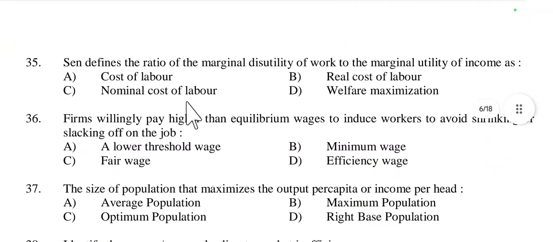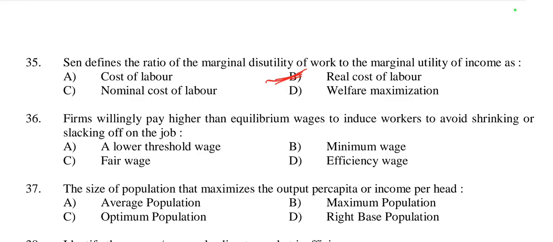Then question number 35, Amartya Sen defines the ratio of the marginal disutility of work to the marginal utility of income as the real cost of labor, nominal cost of labor, or welfare maximization. This is called the real cost of labor.